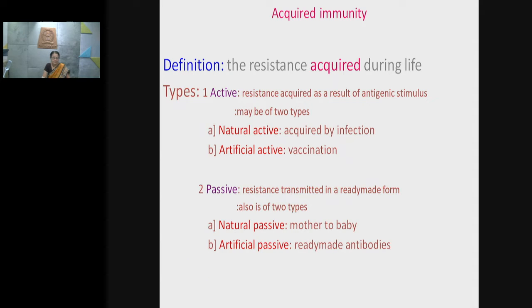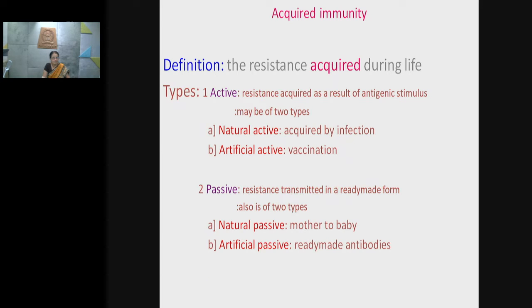However, if the immune system somehow is not working, how can we acquire the immunity? For that purpose, passive immunization can be done.